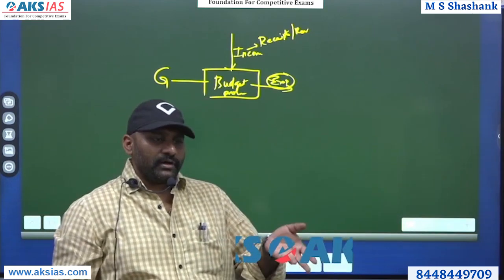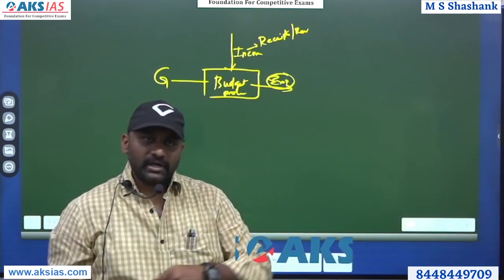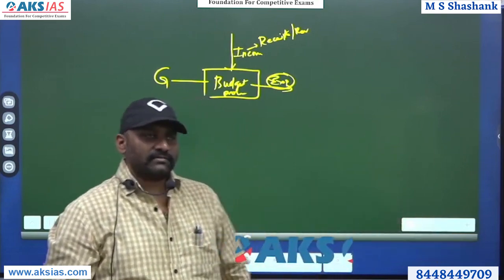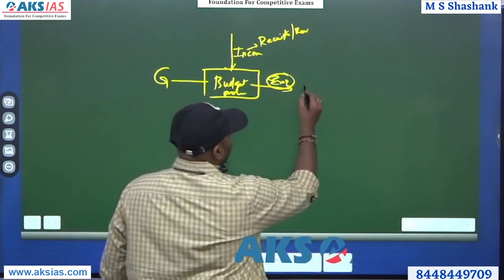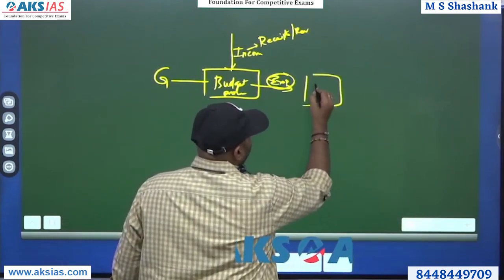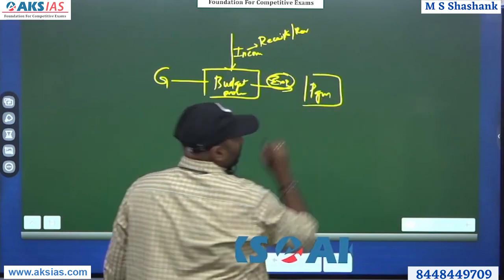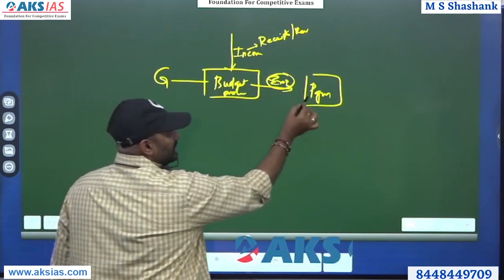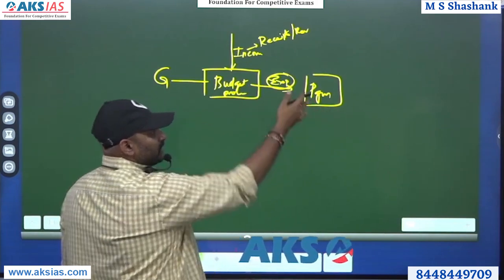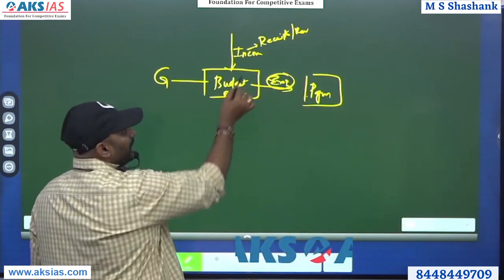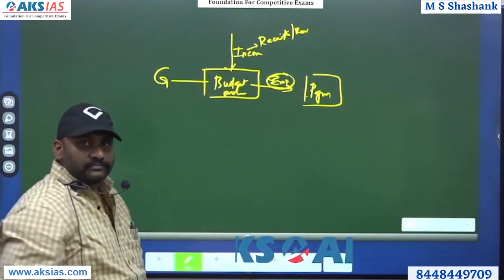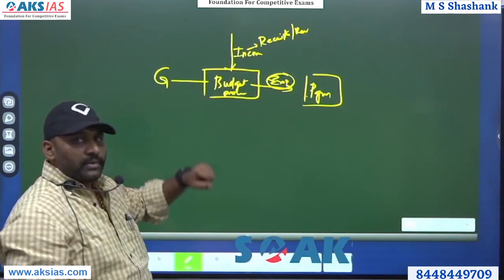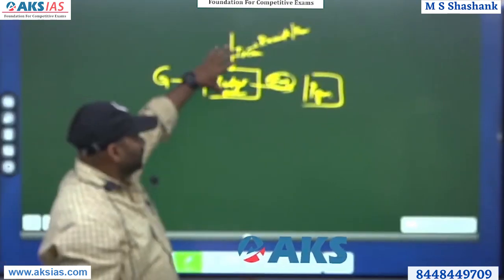For example, Pradhan Mantri Yojana, a new scheme has been brought in for agriculture. So for that, let's say an extra expenditure for a program has to be spent. That means the money which has to be spent for the coming 2-3 years for this program to run, I cannot take it from my budget. I cannot take it from my budget because the budget is already fixed.